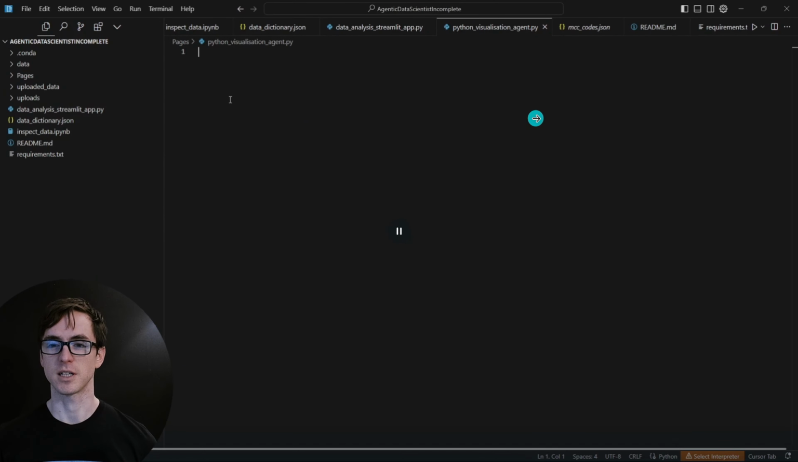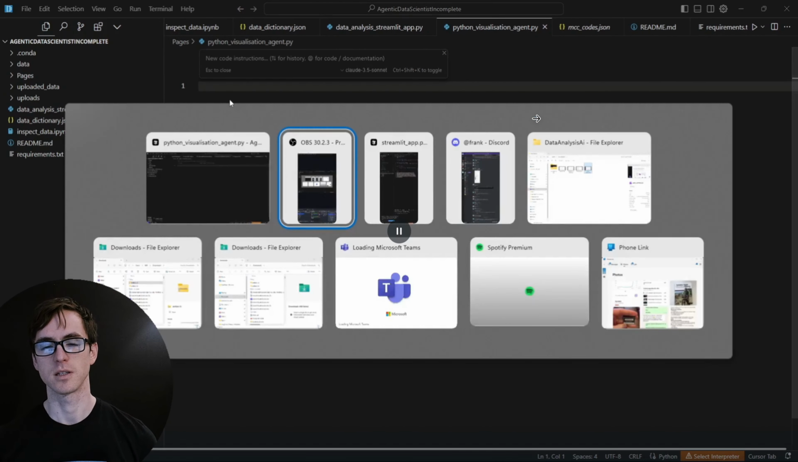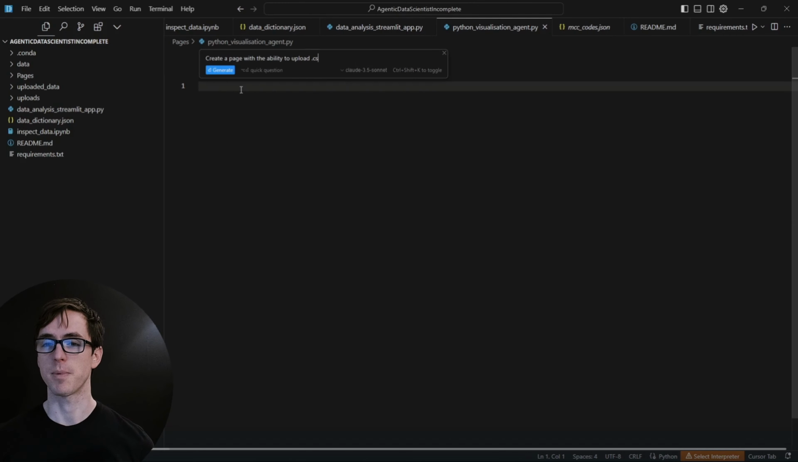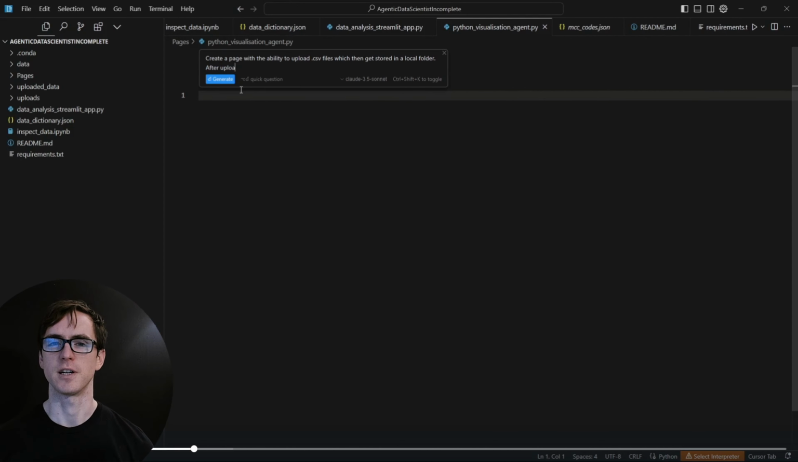So I've gone in and I'm pressing Control K to use Cursor's and I'm asking it to create a page with the ability to upload CSV files because that's the format of our data. And I'm specifying as well that those files are stored in a local file system. So after they've been uploaded, they're always available for me to use.